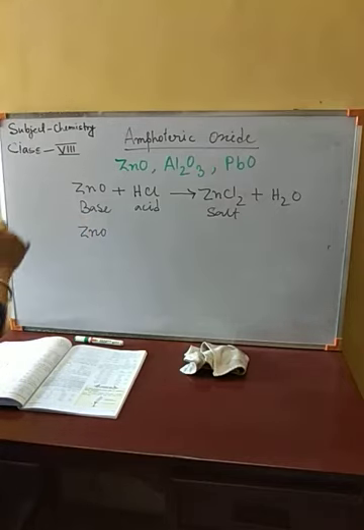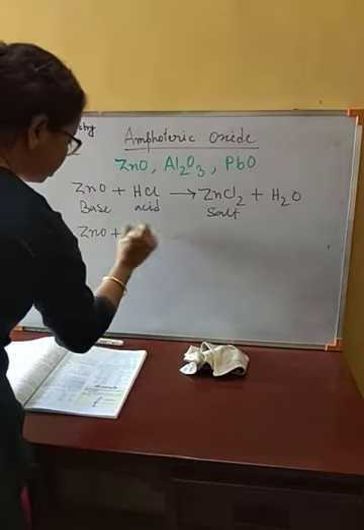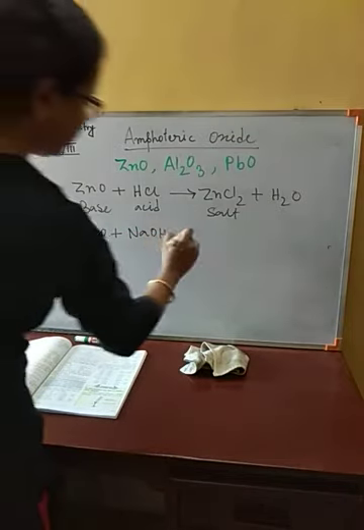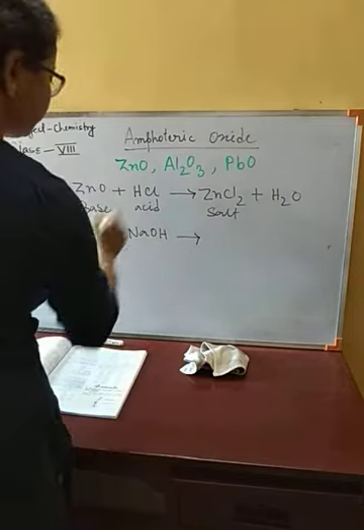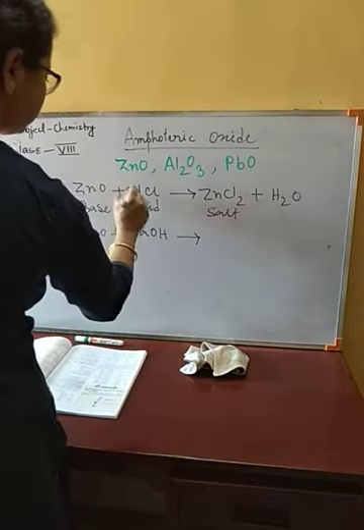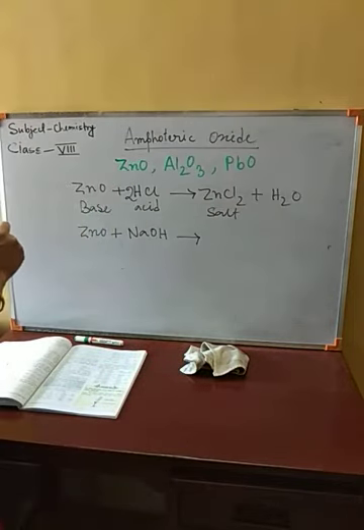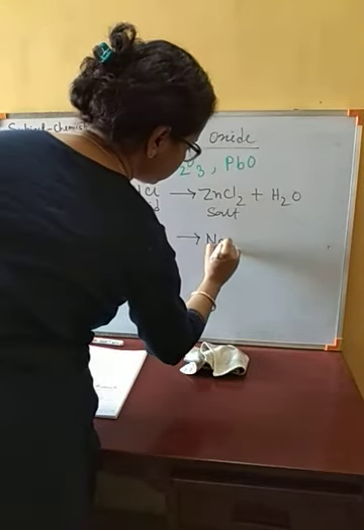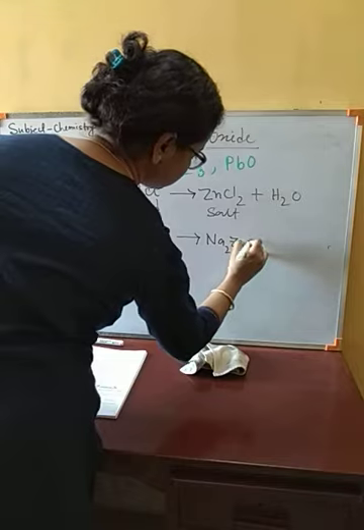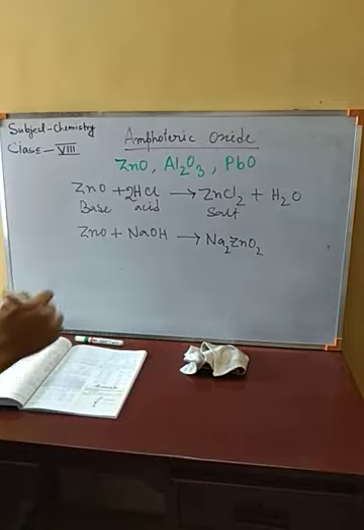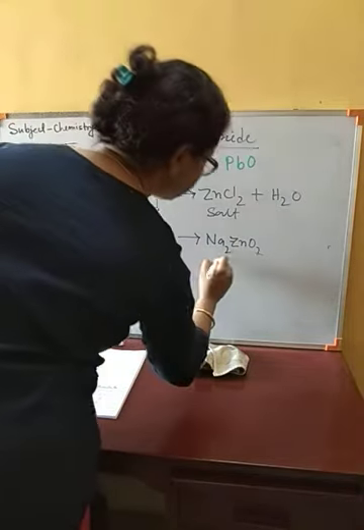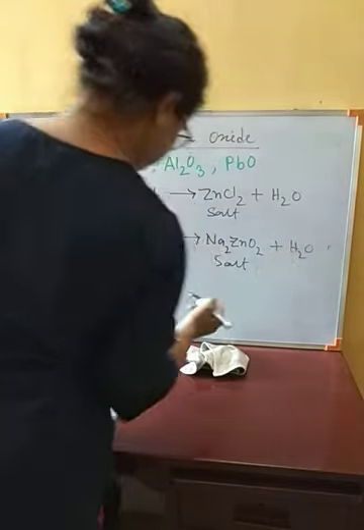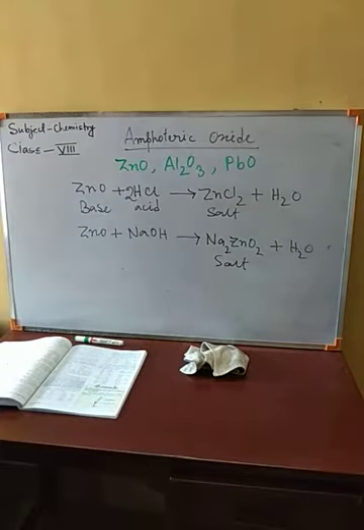In the same manner, if we make it react with sodium hydroxide, NaOH, then it will produce sodium zincate. This is also a salt, along with water.